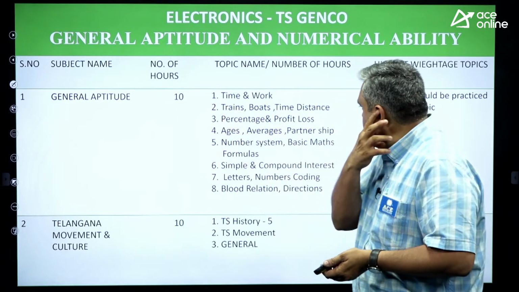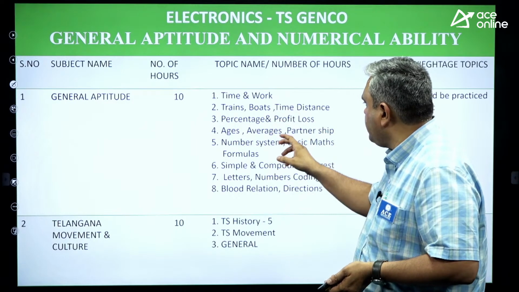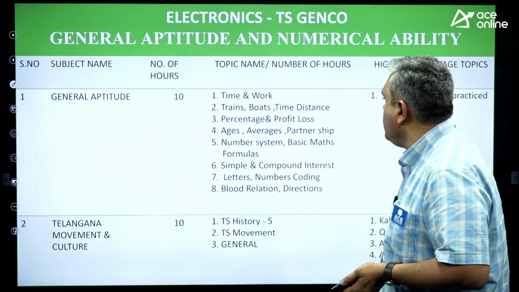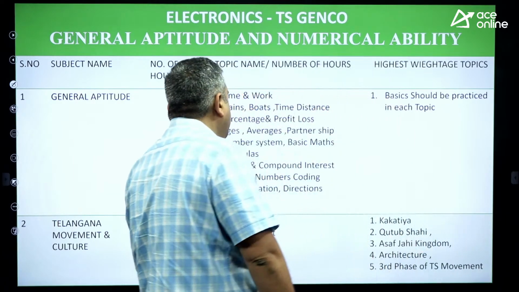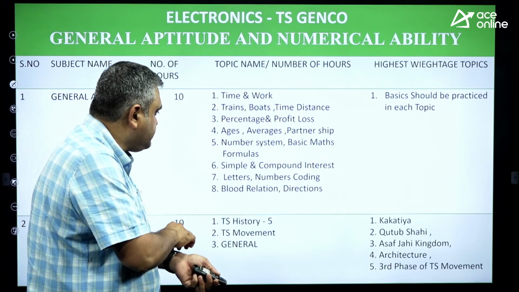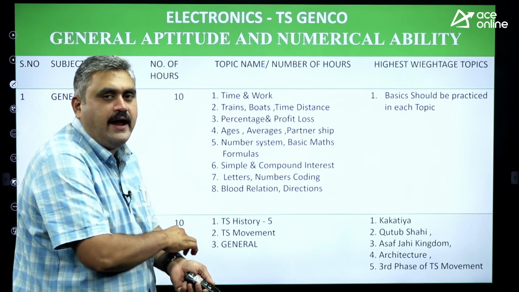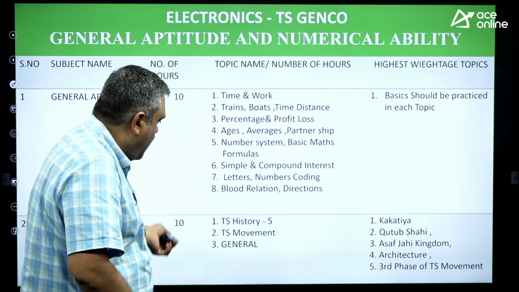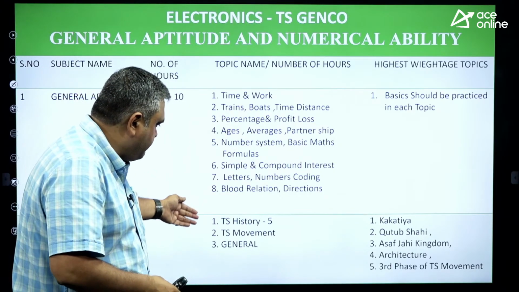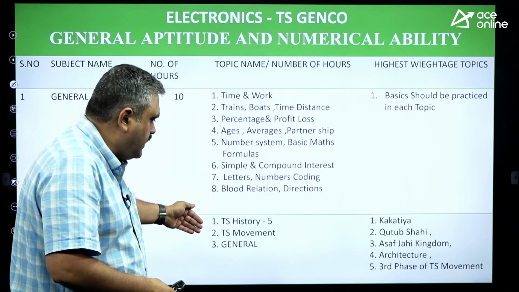So in general aptitude, you are having all these things: time and work, trains, boats, time, distance, percentage and profit and loss, statements, ages, averages, partnership, number system, basic maths formulas, simple and compound interest, letters, number coding, blood relations and directions, okay. And coming to the state formation, Telangana state formation, you are having its history, movement and in general.